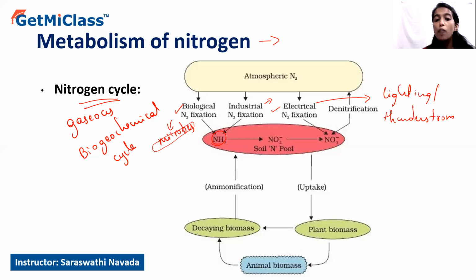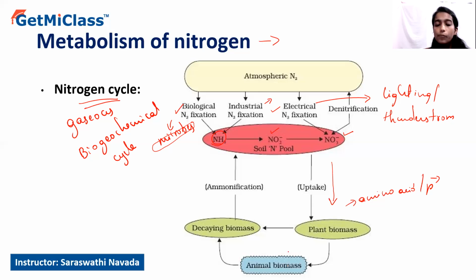Once this ammonia is formed, in the soil pool it will be converted into ions such as nitrites as well as nitrates. Once these nitrates are formed, they are readily taken up by the plants. In the plants, they will be assimilated in the form of amino acids or proteins. Once in the plants, this nitrogen is fixed. As animals are dependent on plants as a food source, they will also consume this plant biomass, and the nitrogen gets accumulated in the animal biomass.